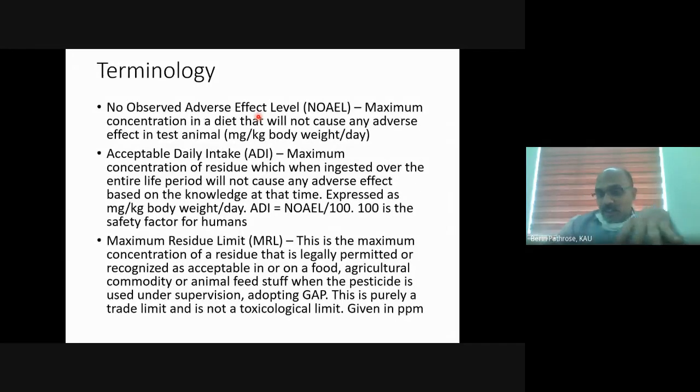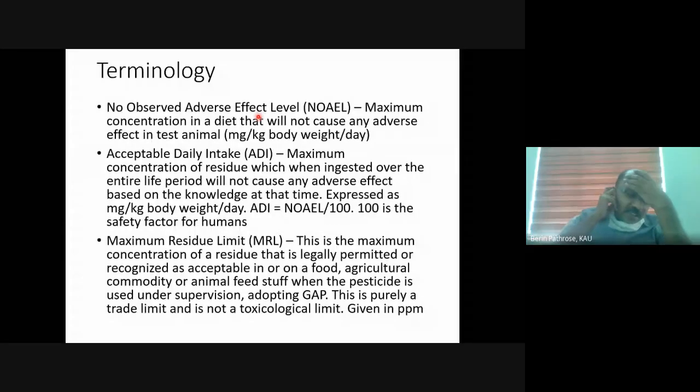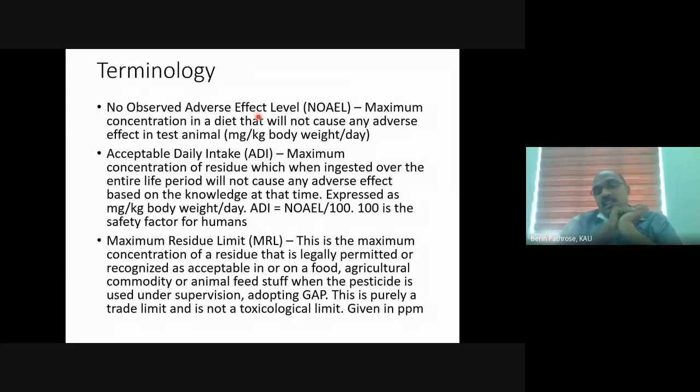So that is based on the body weight. I was taking this class for a group of pesticide dealers, and they asked why we are calculating it based on weight. If you take your younger brother or sister to a pediatrician, you might have seen the doctor first takes the weight of the kid, isn't it?